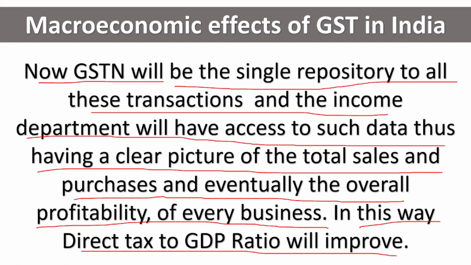After the implementation of GST, a GST number has come for every business. Every business has to register on the GST portal and get a GSTN number which is linked with the PAN number. With the GSTN number, whatever purchases and sales they make, they must upload all of it without fail on the GST portal. Now the income tax department has access to this GST portal, so they can calculate the total sales and total purchases. Based on this, they know the profit of the business. Now it will be easy for them to collect taxes. Nobody can escape from tax. So this tax to GDP ratio will improve.